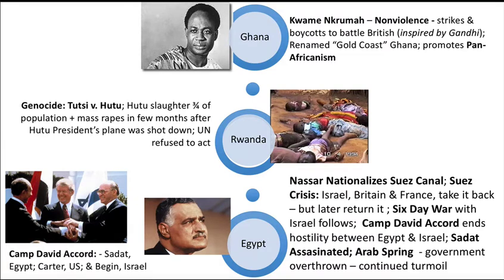All right, so I'm going to now talk about Kwame Nkrumah. Again, he uses the policy of nonviolence in Ghana. Ghana had been named Gold Coast during the period of imperialism. It was renamed. And again, the other big thing that he's known for is this idea of Pan-Africanism.